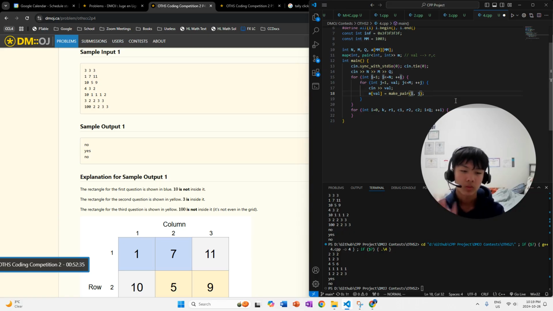And then we're gonna put its row and its column number that we just know, because that's by the input of the grid. At this position, at row I and column J, that's where we're gonna find this value that we got from the inputs. So we're gonna map this value to its row and column number.